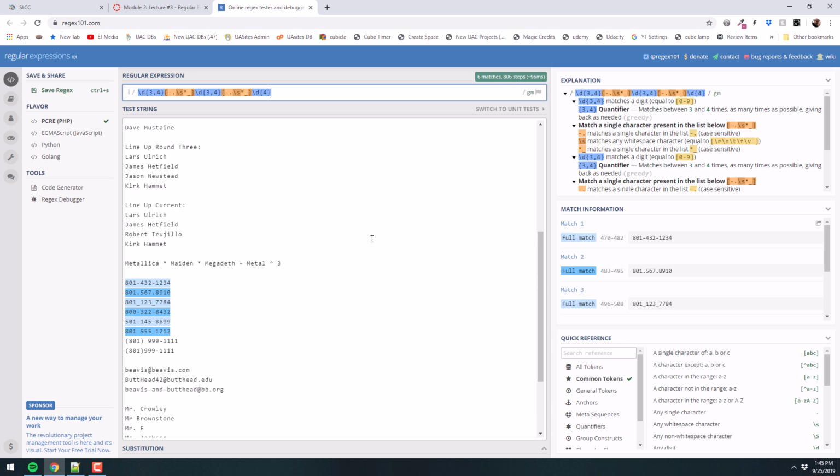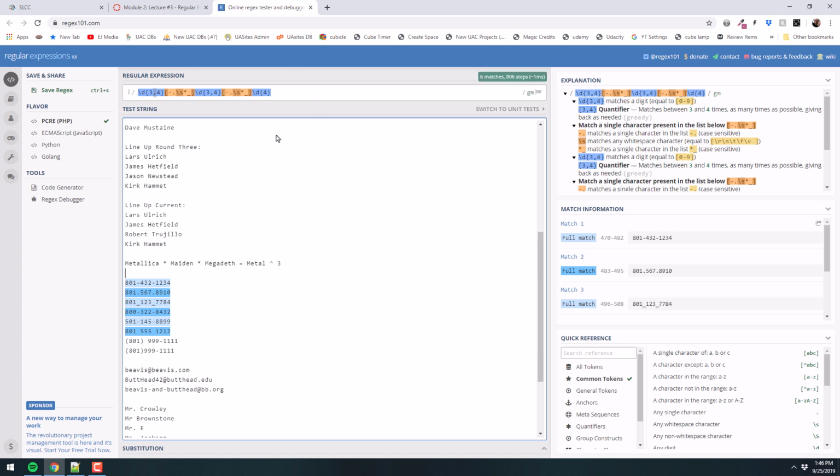What's wrong with that though? Yeah, I could have a phone number that's 8019 dash something and it would still show up here, which is invalid, right? So I could have 99999 dash 99999 dash 99999, and that will actually show up as a valid phone number because I said it could be up to 3 or 4, right? But I just want to show you how that worked. There are scenarios where that's useful. Okay, so that's one quantifier.